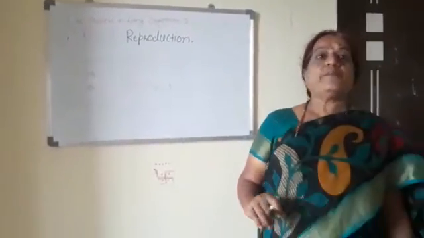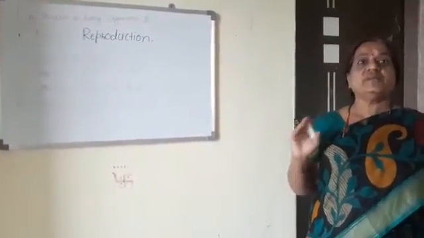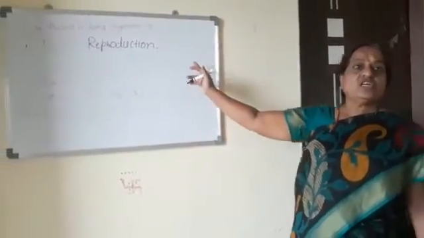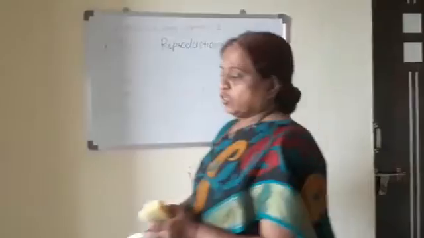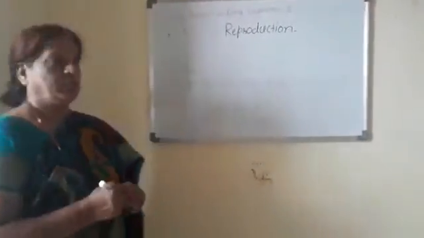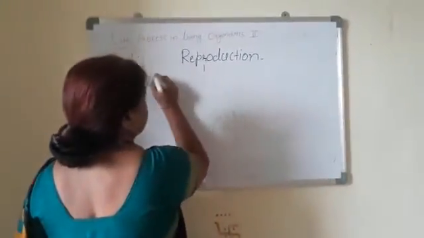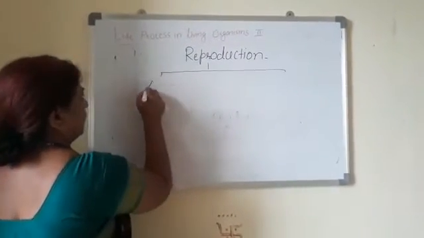In that way, prey predator chains may be affected, and hence reproduction is essential to continue the race. Now there are two basic types of reproduction: asexual reproduction and sexual reproduction.